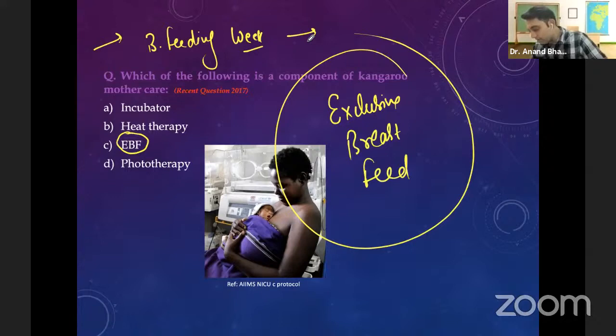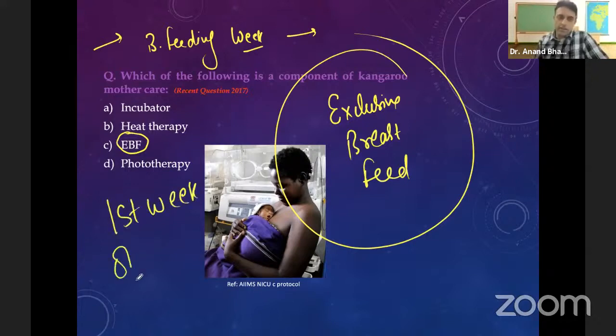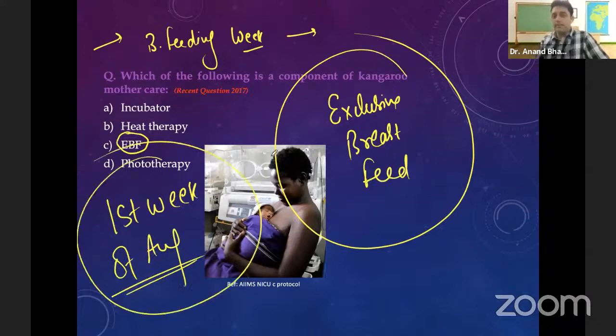Yes, the students who have given the best answer are Himanshu and Sharon, the first one who has answered. First week of August. First week of August, we celebrate breastfeeding week.